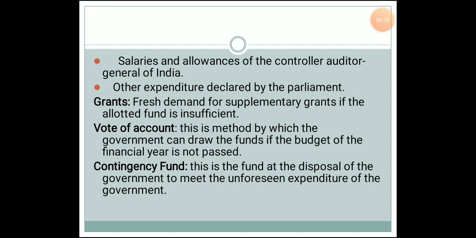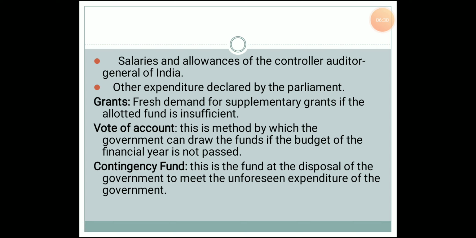Vote on account. We see that in a certain condition, the government is not able to present the budget. But without the permission of the Parliament, or without being mentioned in the budget, it is not possible for the government to spend any amount of money. In such a situation, the government can withdraw or make use of the money by the vote on account. Once again I say, when the budget is not presented and there is a necessity for the government to make use of funds, then this is the method. Vote on account is a method by which it can make use of the money.